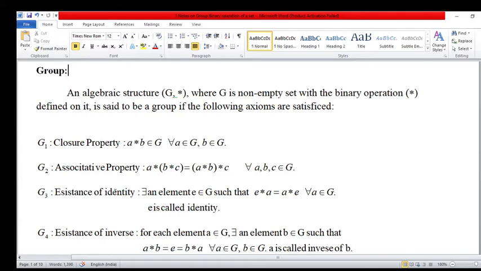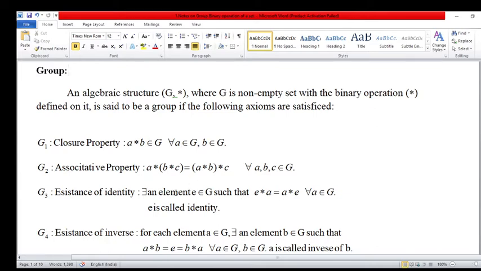Third is existence of identity, which means there exists an identity element. This is again a most important element: operation with any element gives that element.